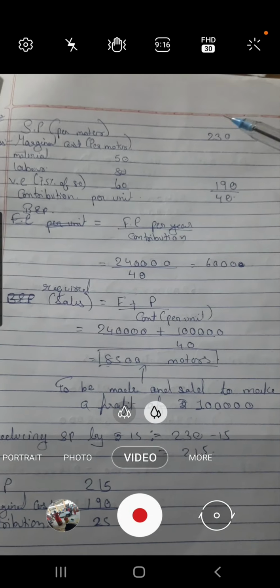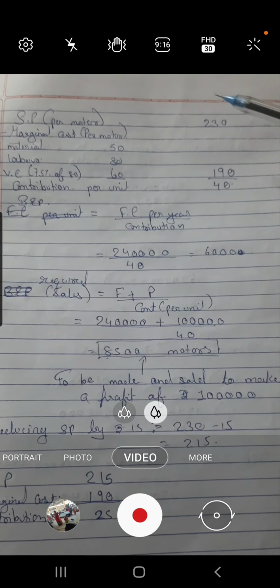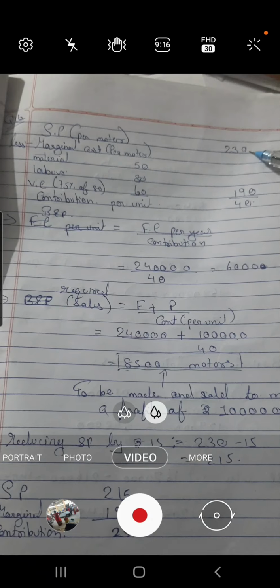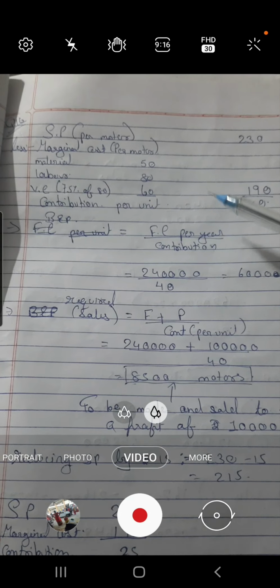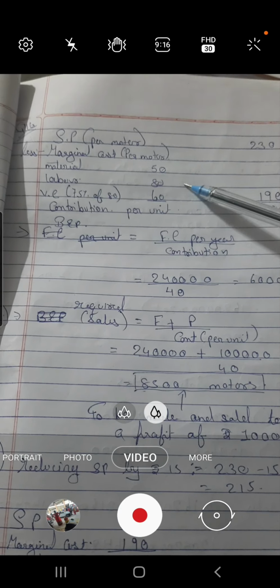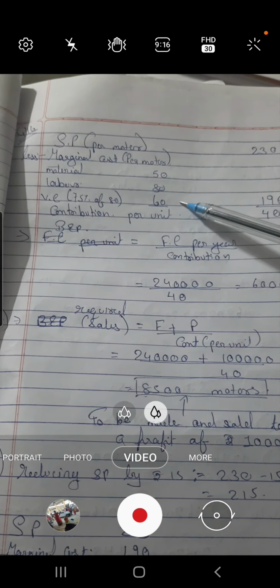First of all, we will get the contribution. Sales price per motor is 230, given in the question. We have to deduct the marginal cost, which is the cost of material, labor and variable cost.